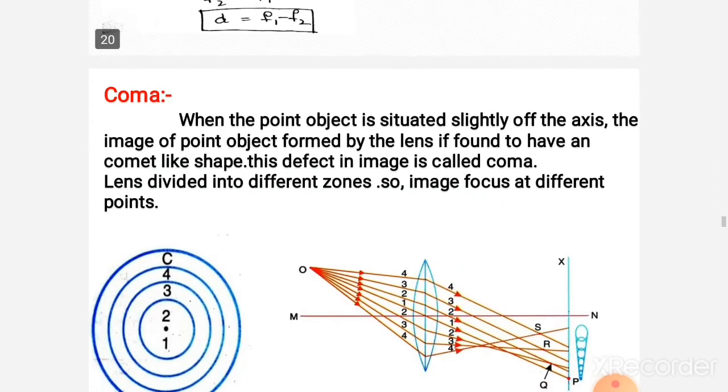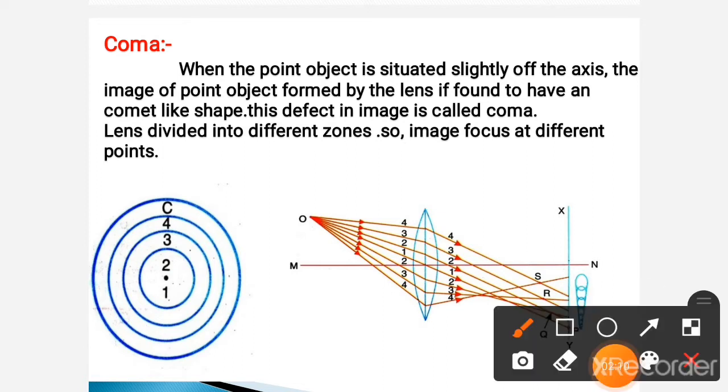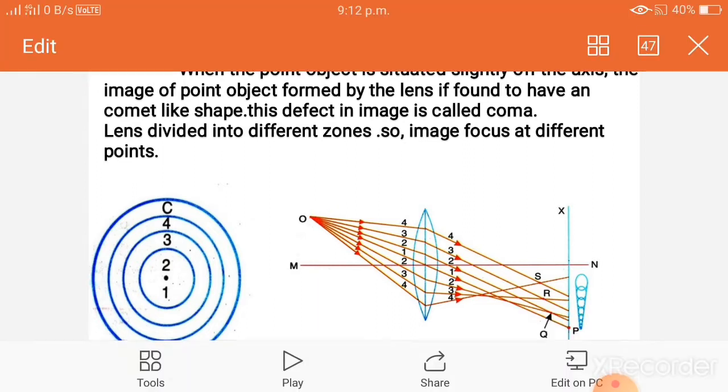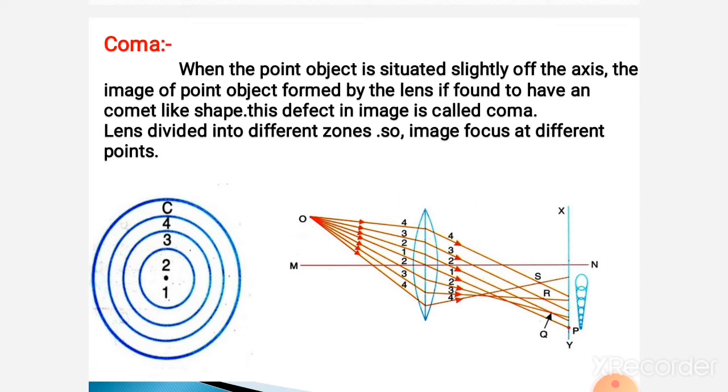Even though we use monochromatic light, we come across aberrations like spherical aberration. But in the case of coma, we take the point object just away from the axis. In this case, the image formed by this point object is not a point image. This defect is coma.